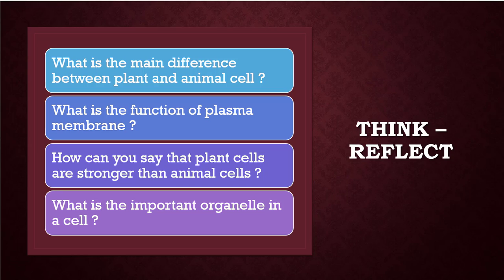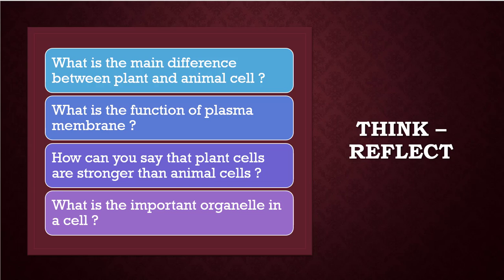But especially in animal cells, centrioles we observed, but in plant cells, centrioles are observed at the time of cell division only. Those are the main differences between plant and animal cell. Then what is the function of plasma membrane? Plasma membrane allows only the useful material into the cell. That is the main function of it. So that is why it is called a semi-permeable membrane.